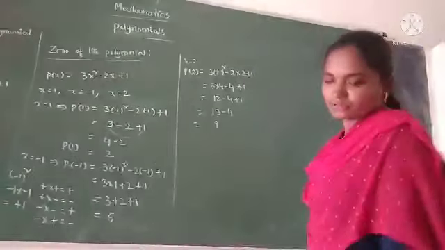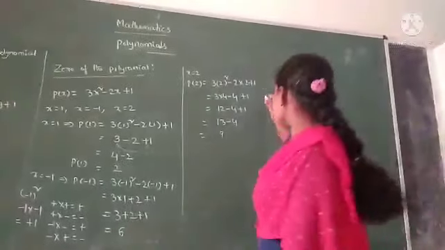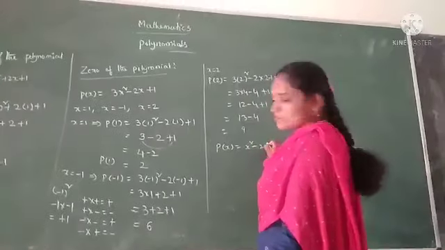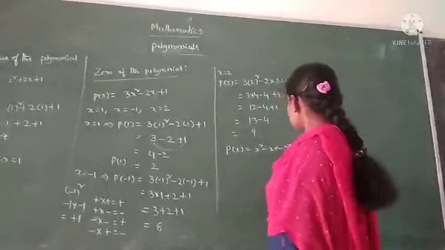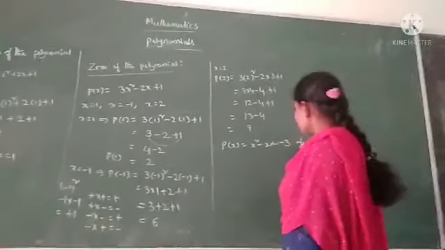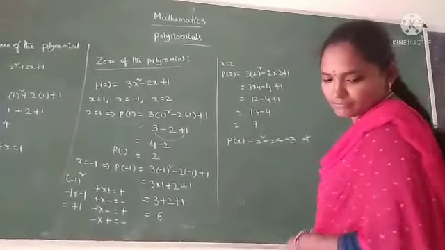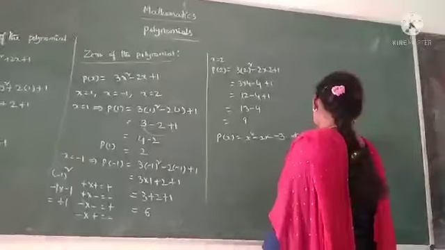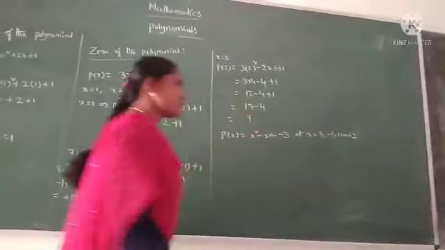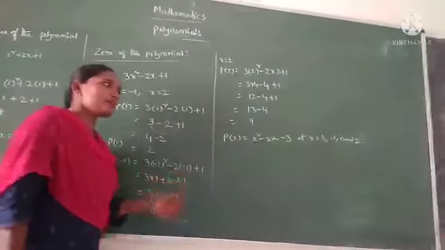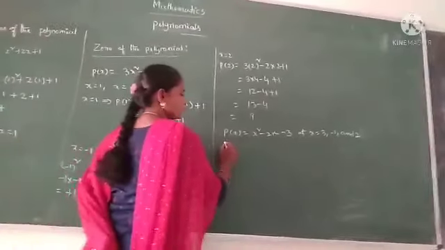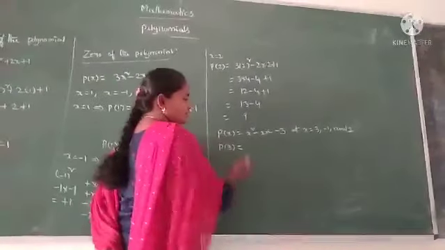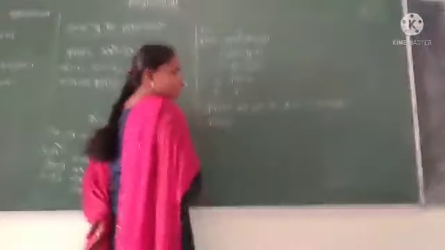P of x is equal to x square minus 2x minus 3, and x equal to 3, minus 1 and 2. So what we get at x equal to 3, x equal to minus 1 and x equal to 2. Therefore, P of 3, replace the value in the place of x equal to 3.